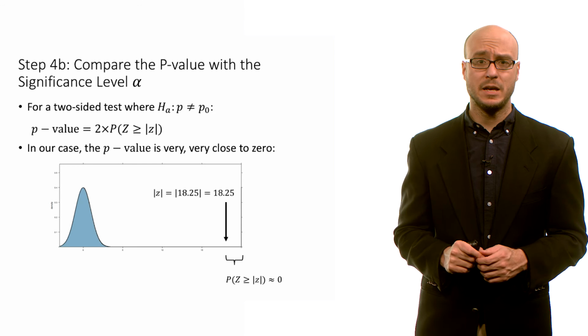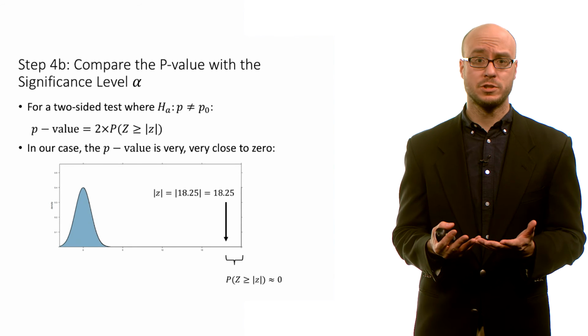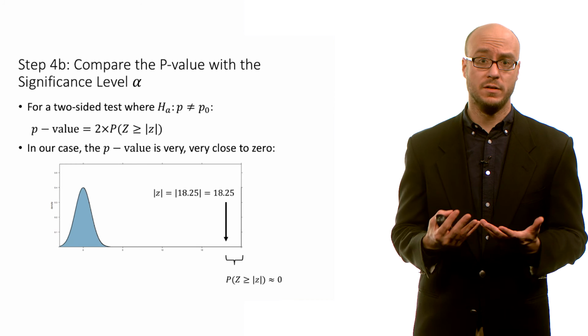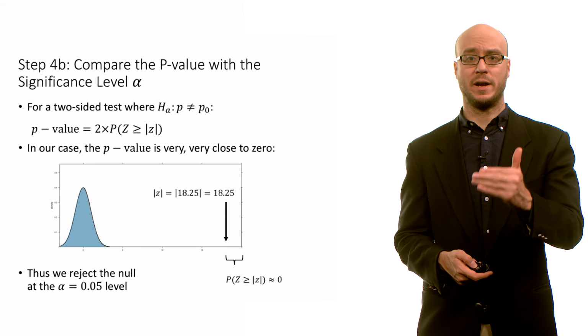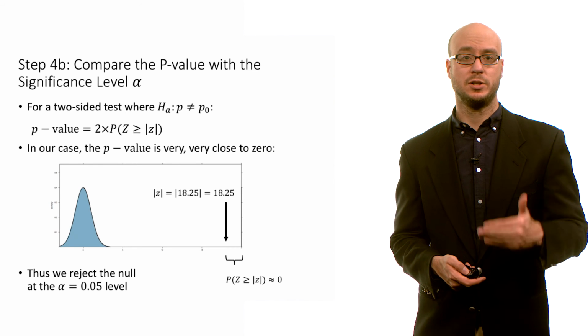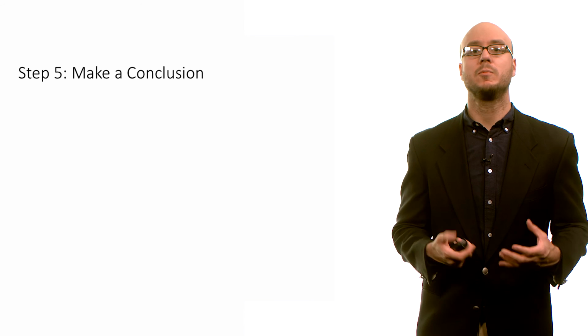it is really unlikely that we would have obtained a sample proportion of that value that we in fact obtained. To put it another way, if the population proportion is 0.5, given what we expect to find about the sampling distribution, it's really unlikely to actually have a sample proportion of 0.83 just through random sampling variability. So this suggests we're going to reject the null because the probability of obtaining a test statistic more extreme than the one we obtained is pretty much 0. So we reject the null by comparing our p-value, which is very close to 0, to our alpha level of 0.05.